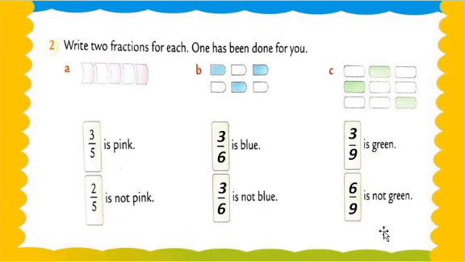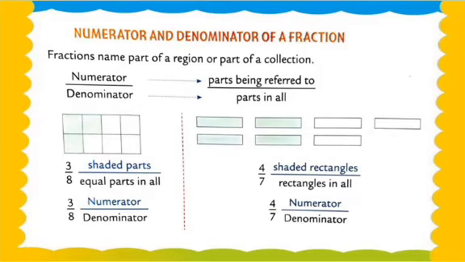There are 6 blocks not shaded by green color. So 3 upon 9 is green and 6 upon 9 is not green. Understood? I hope you all understood.